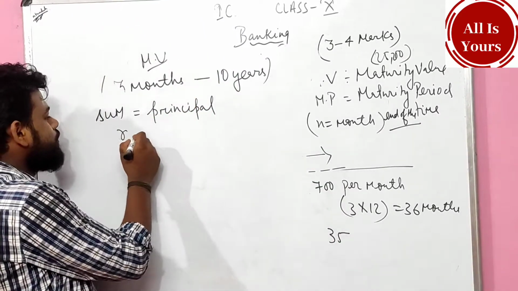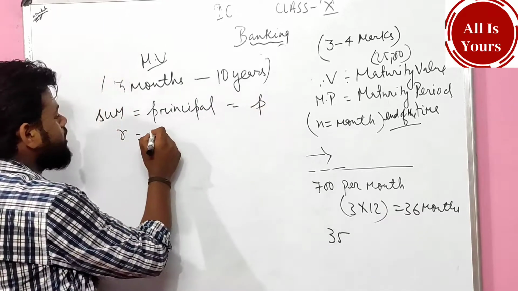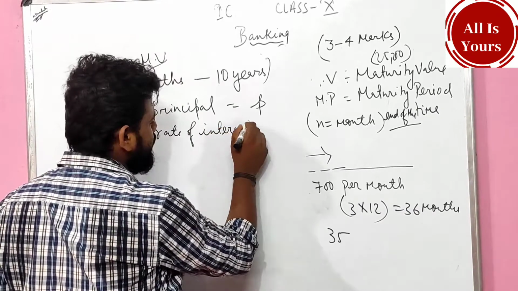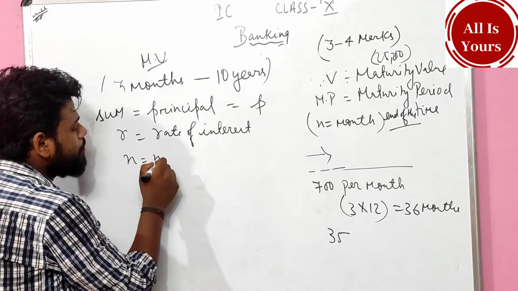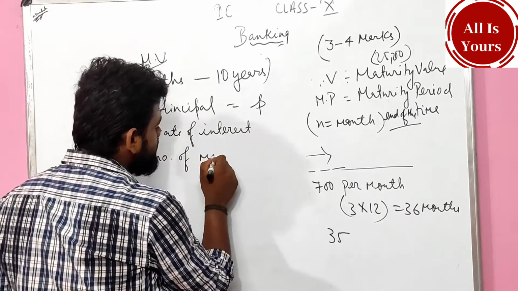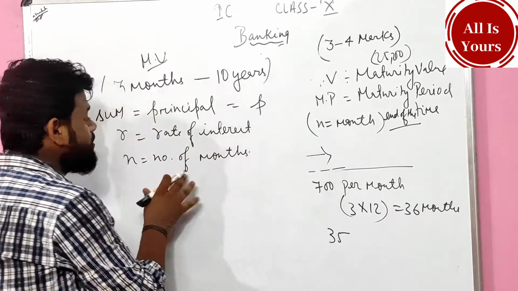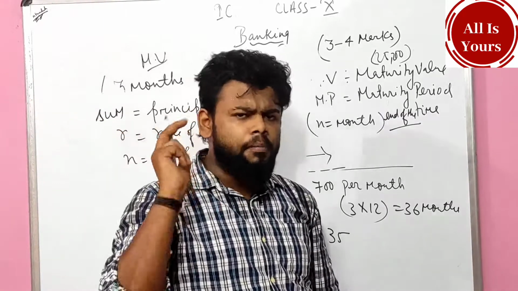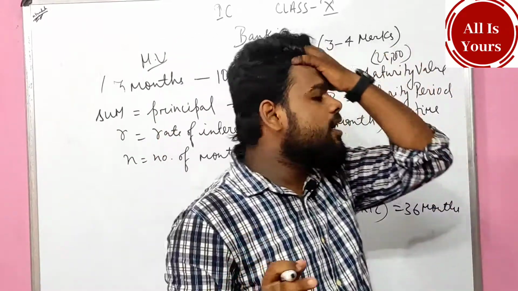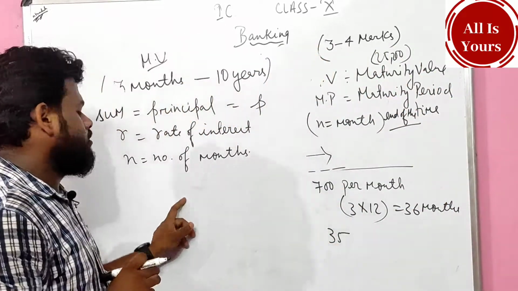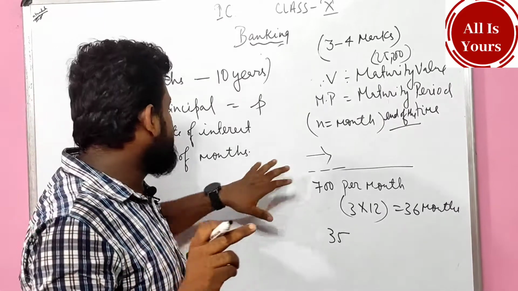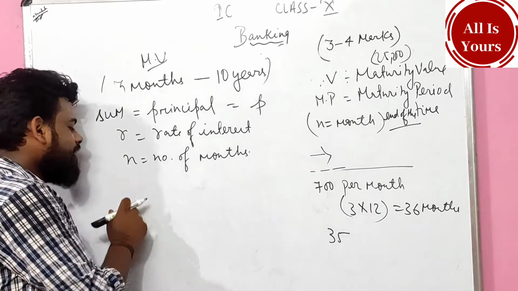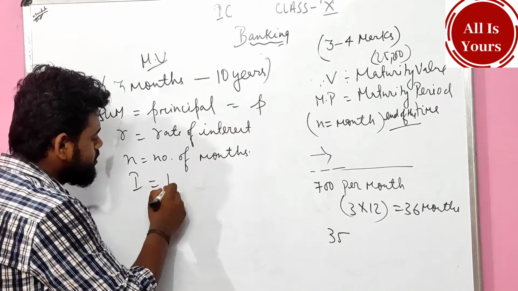And R stands for rate of interest, which you know very well from grade 5, 6, 7, 8 reading. And N stands for number of months. Here is something I said before: in case of banking, you have to calculate in months. Remember and keep it inside your mind. Never try to keep anything in years. Always try to do everything in months. Is it clear? Next. After that, I stands for interest.